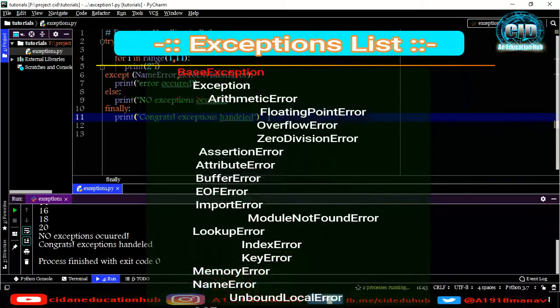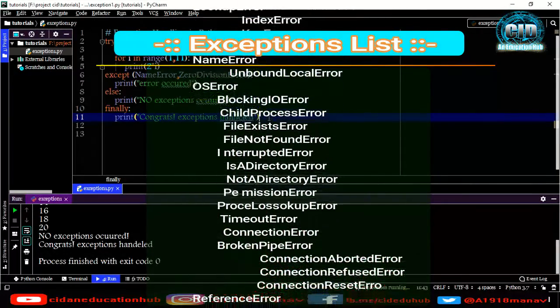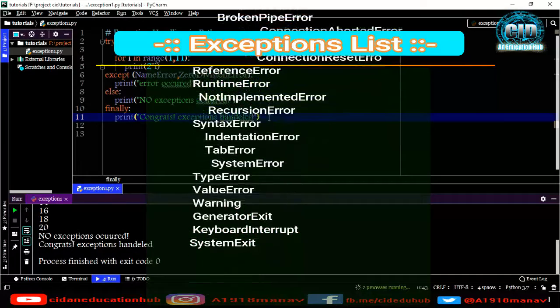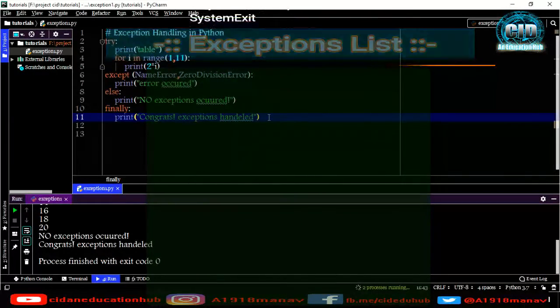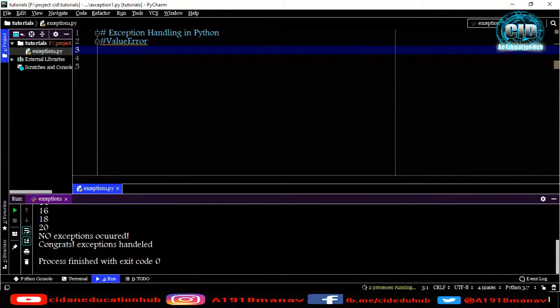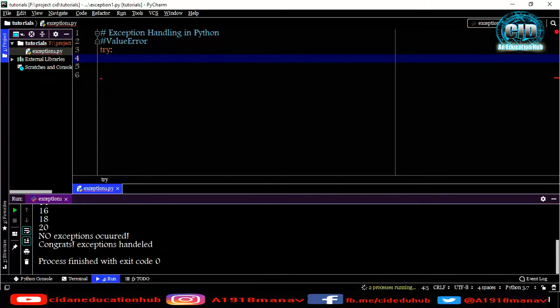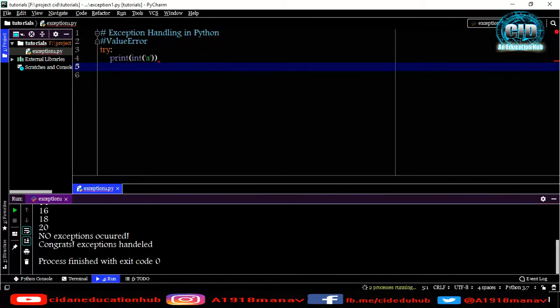You can see on the screen all the exceptions in Python are flashing out. Let me show you how we can handle this ValueError. I have a try block, and I'm just passing here print of int of a.